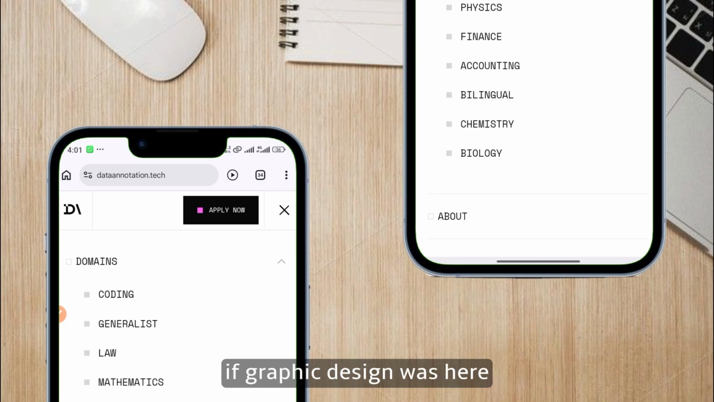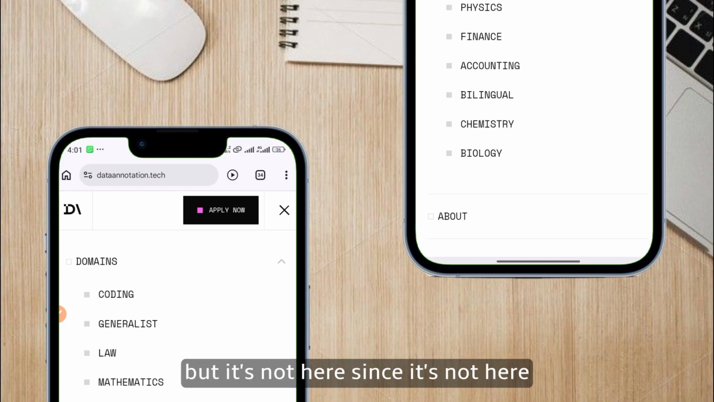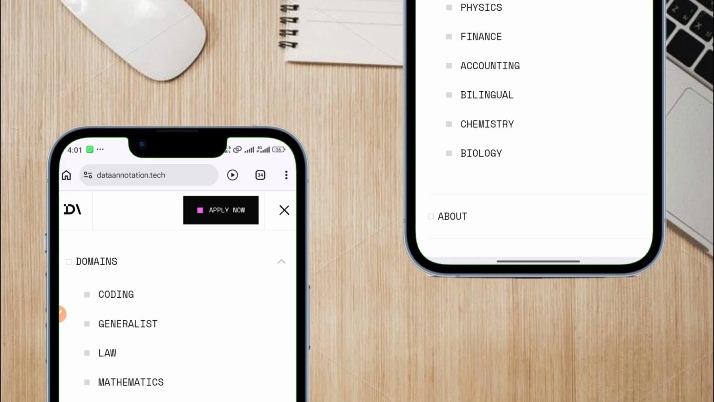For me, if graphic design was here, since I'm a graphic designer, I would have applied as a graphic designer here, or a brand designer, but it's not here. Since it's not here, and I don't know any other thing here, I don't know coding, I don't know law, I know mathematics, but not that much. So let me just apply as a generalist.